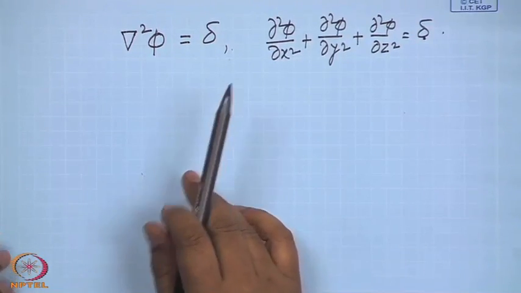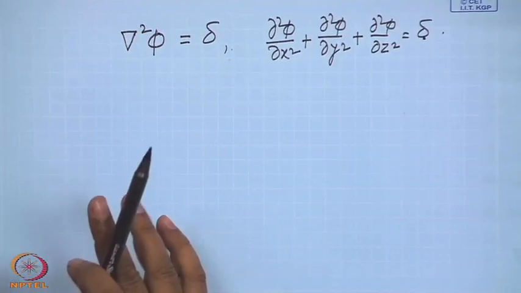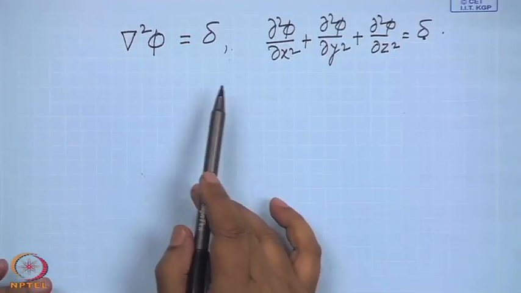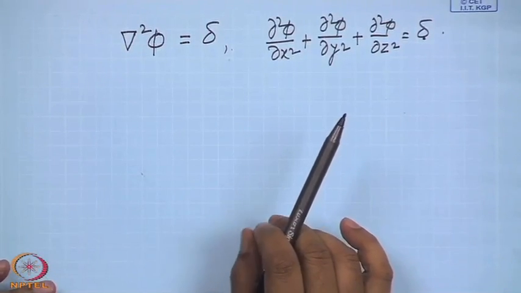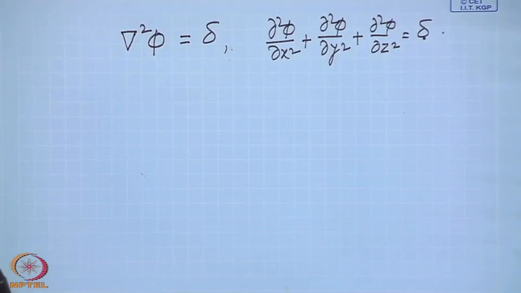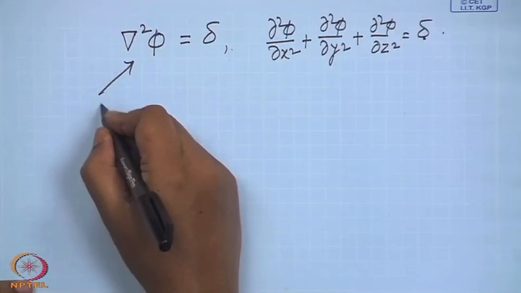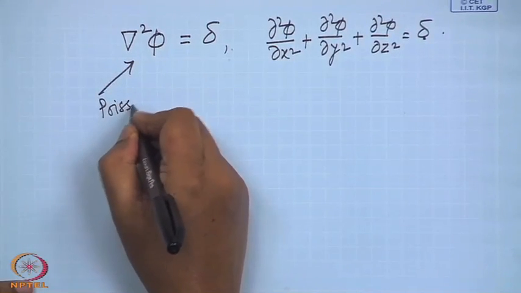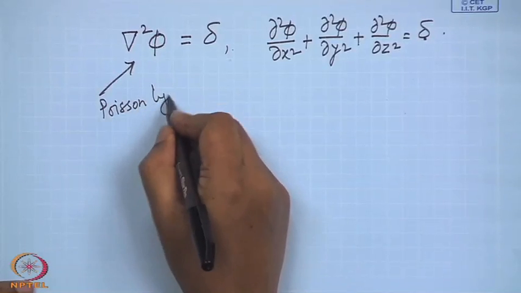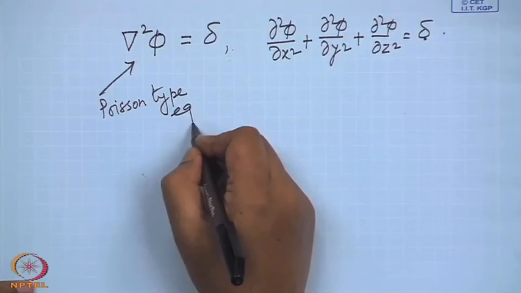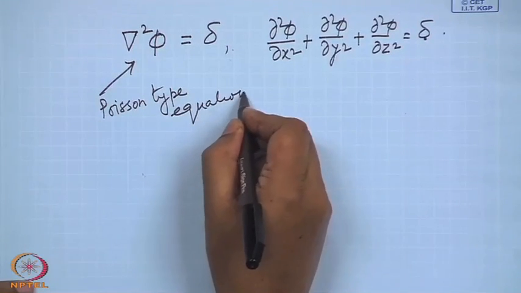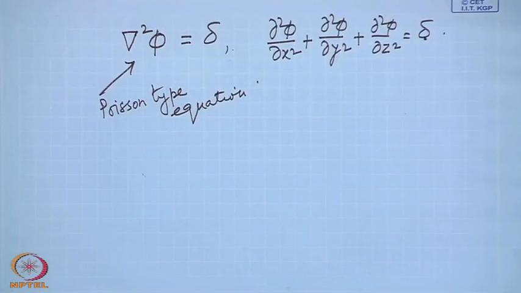This type of equation, when the Laplacian of a function is a non-zero function, is called a Poisson type of equation. If delta is 0, that is, if Laplacian phi equals 0, then the equation is called Laplace equation.